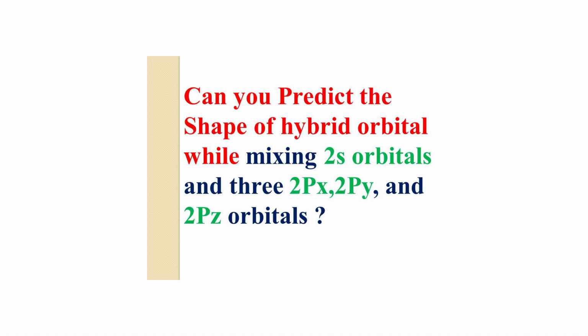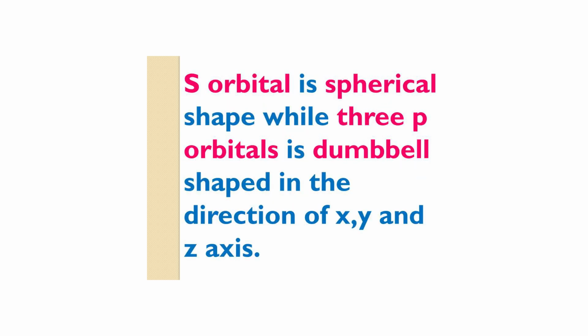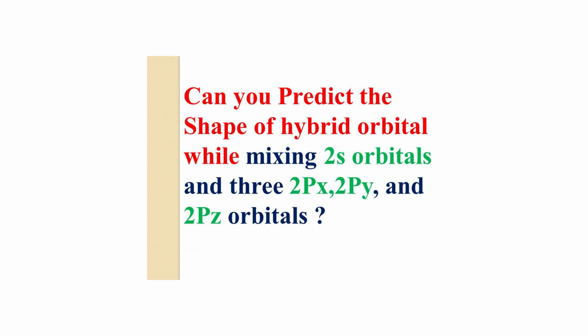Can you predict the shape of the hybrid orbital when mixing a 2s orbital and 3 2p orbitals, that is 2px, 2py and 2pz orbitals? See the slide. The 2s orbital is spherical and the 2p orbitals are dumbbell in shape. What shape of hybrid orbital is formed?